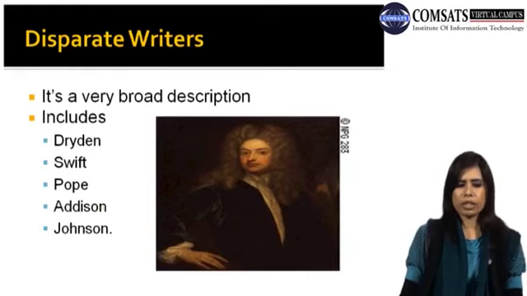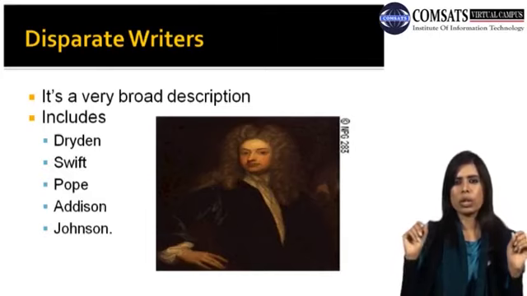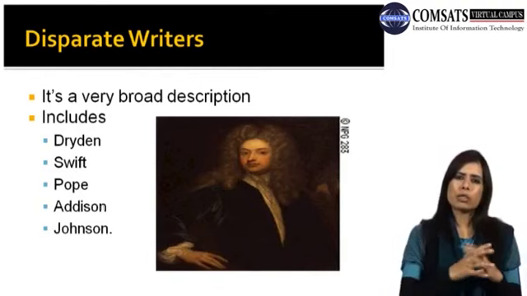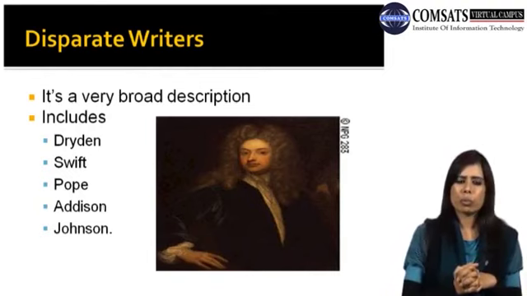It is a very broad description that includes Dryden, Swift, Pope, Addison and Johnson. So these are basically the writers who used to follow that 17th century spirit. These writers are very much different from each other.